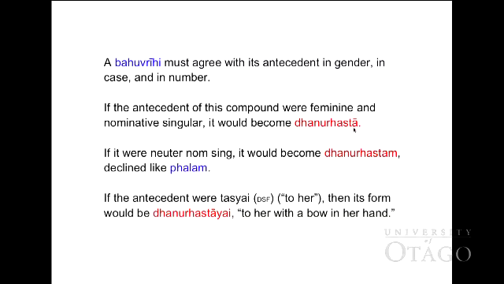Here we decline hasta like senā. If it were neuter nominative singular, it would become Dhanurhastam. So decline like balam. If the antecedent were tasyai, dative singular feminine, to her, then its form would be Dhanurhastāyai, to her with a bow in her hand.